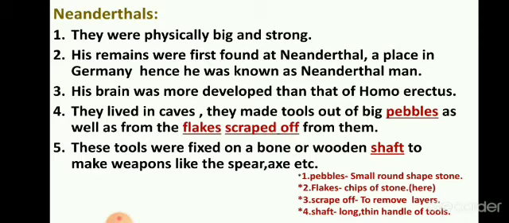And as compared to these both, Neanderthals were more developed. Their brain was more developed, so they were able to make more skilled tools. Now as he has a more developed brain, he has used it very skillfully. We have seen Homo erectus made the hand axe, which was more symmetrical than the tools made by Homo habilis.